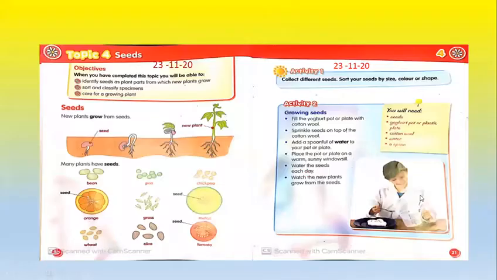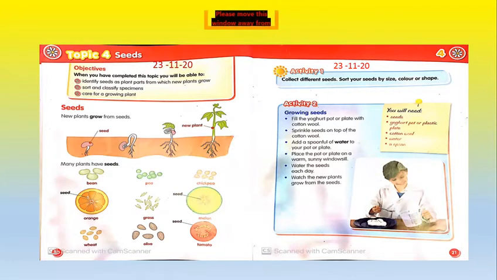Here, this is an activity, class 1. You can take the cotton and you can put some seeds on the cotton and you give water, and every day give water and take care of this. It will start to grow. Okay, you do this activity at home and show me how the plant grows. Plants grow from seeds. Okay, you can show me when the seeds start to grow.